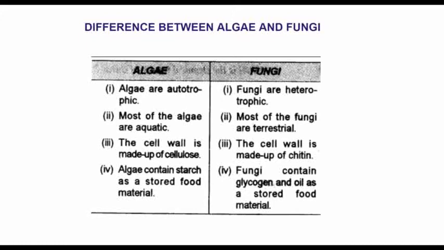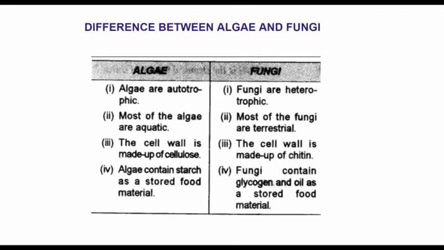Next, we will see the classification of bryophytes. Before that, we want to know the difference between algae and fungi. Algae are autotrophic. Fungi are heterotrophic. Most of the algae are aquatic. Most of the fungi are terrestrial.